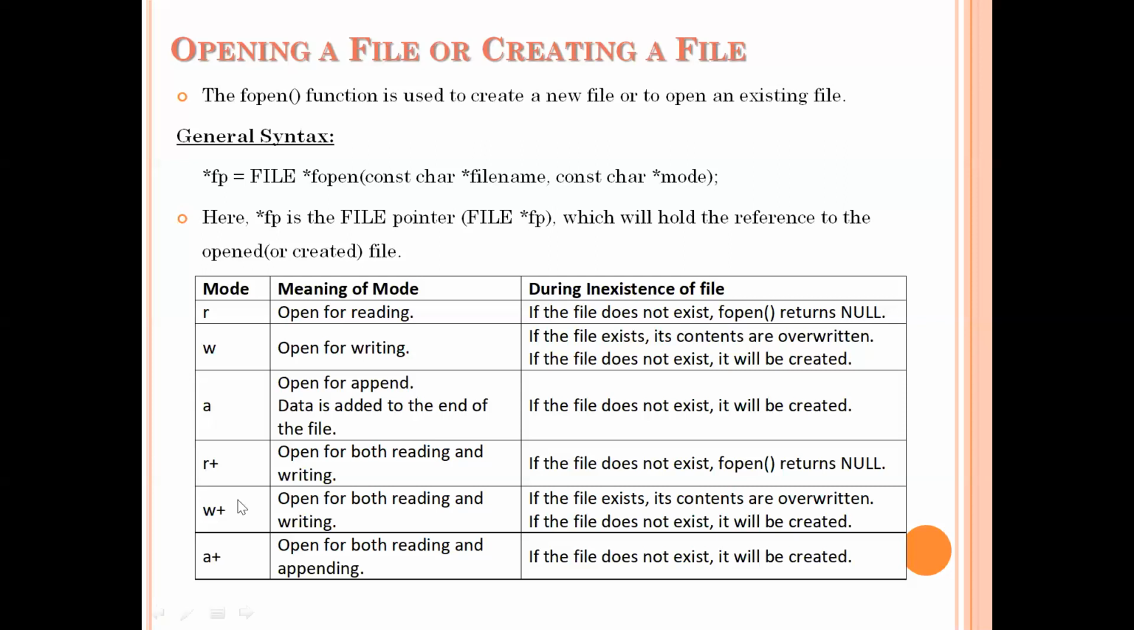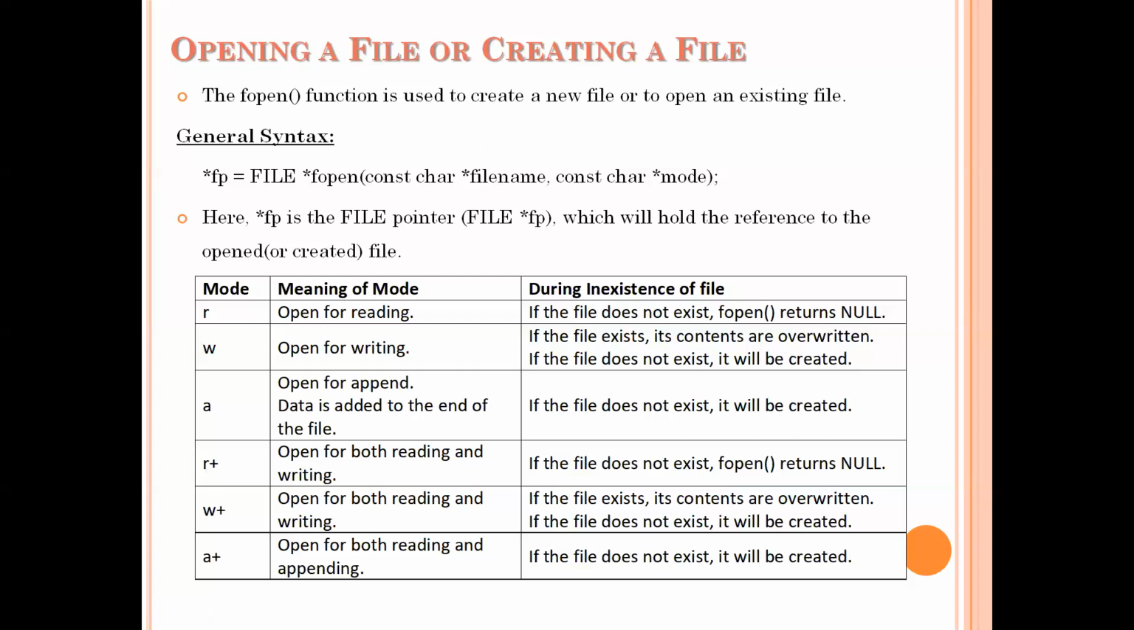Next one is w+. w+ means open the file for both reading as well as writing purpose, but here mainly writing purpose, right? In this case, if the file exists, automatically the contents of the file will be overwritten and it will be open for us for writing purpose. Suppose the file does not exist, then it will create one file with that name and open it for writing purpose, right?